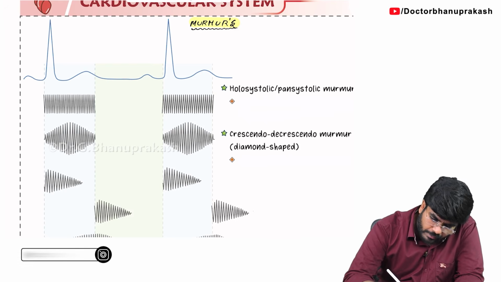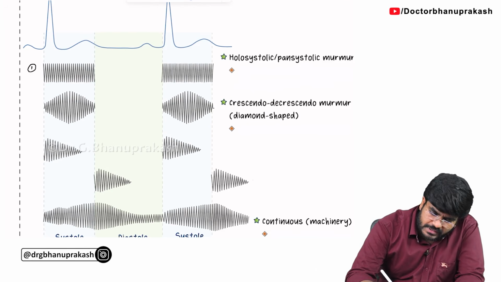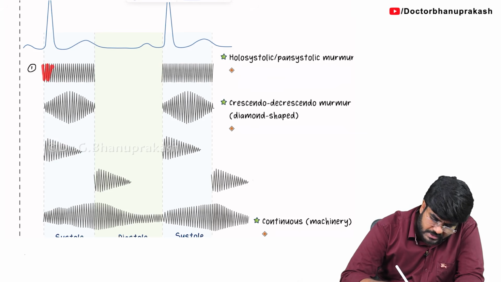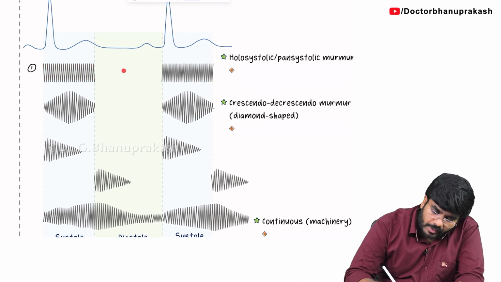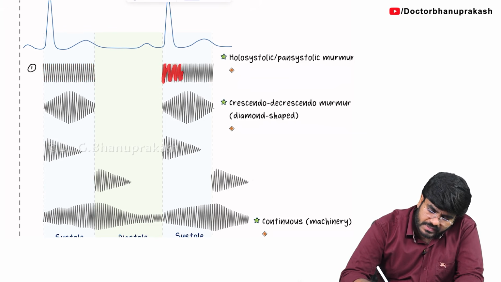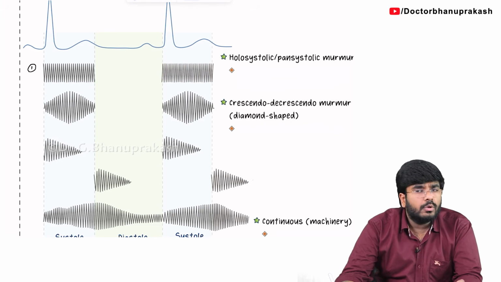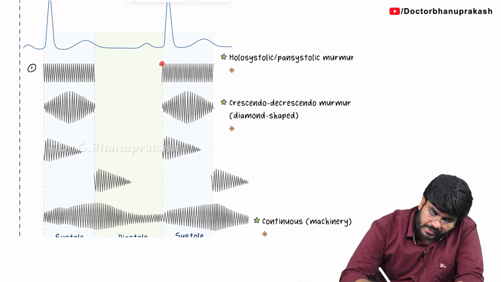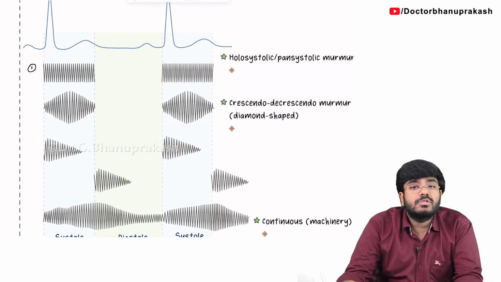Now look at the first type of murmur, this one. This murmur means an abnormal sound. Where is it happening, during systole or diastole? Yes, it is happening during systole. Is any murmur happening during diastole? No. The murmur is coming during the phase of the systole. So this murmur is definitely a systolic murmur, and it is happening from the beginning of the systole to the end of the systole. So we call it a pan-systolic murmur.